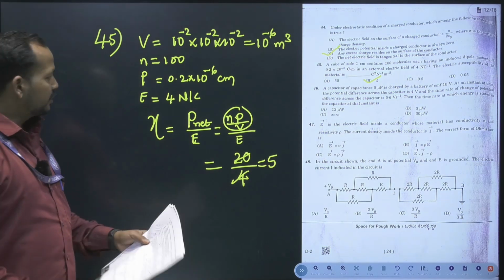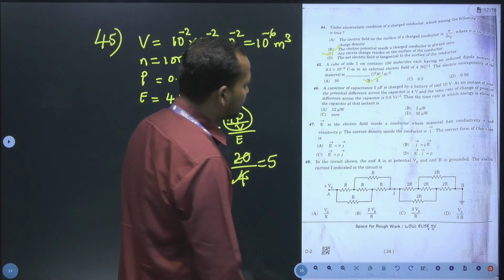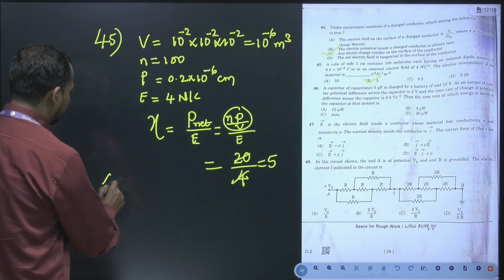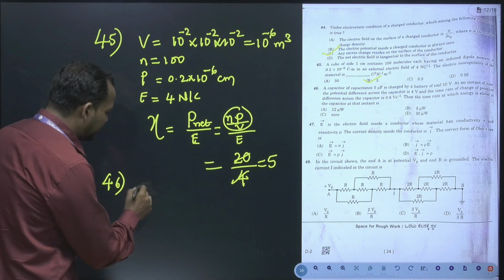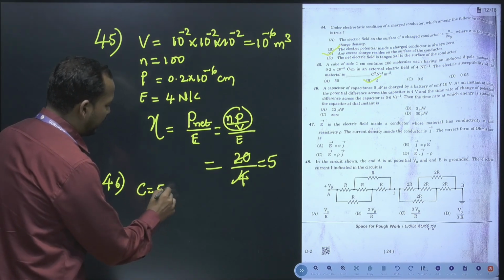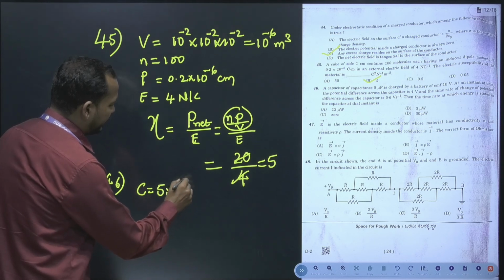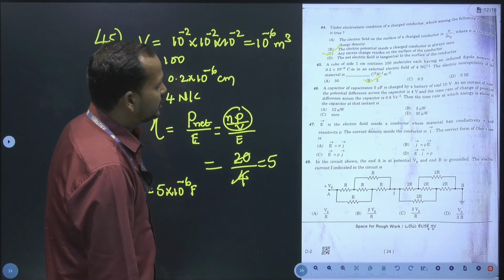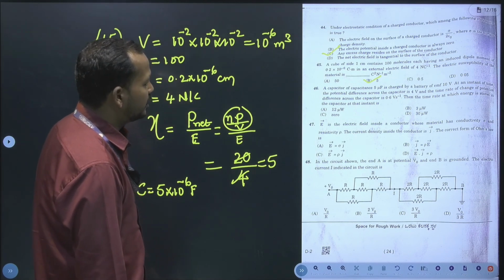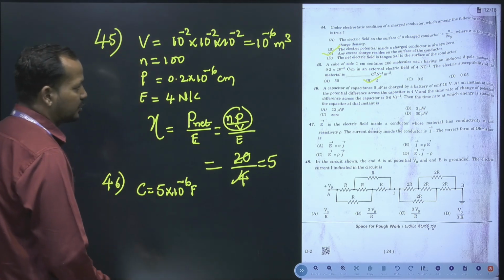Now we are moving towards question number 46. So question number 46 is that a capacitor of capacitance 5 microfarad. That is C is equal to 5 microfarad, which is 5 into 10 to the power of minus 6 farad. Next, it is charged by a battery of 10 volt. At an instant of time, the potential difference across the capacitor is 4 volt.